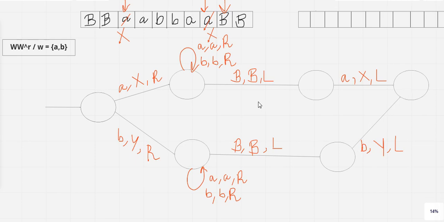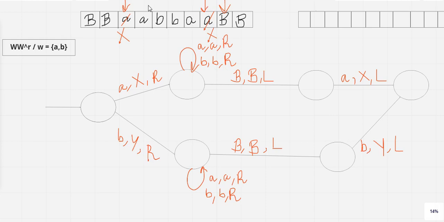I think it is almost clear to everyone what we have done till now. We have done two cases. If it starts with A, then I am replacing the ending A as well. If it starts with B, I am replacing the end B also by the same symbol. So I am taking two different cases. Now, after replacing this A or B in the last position, the tape head will move in the left direction.